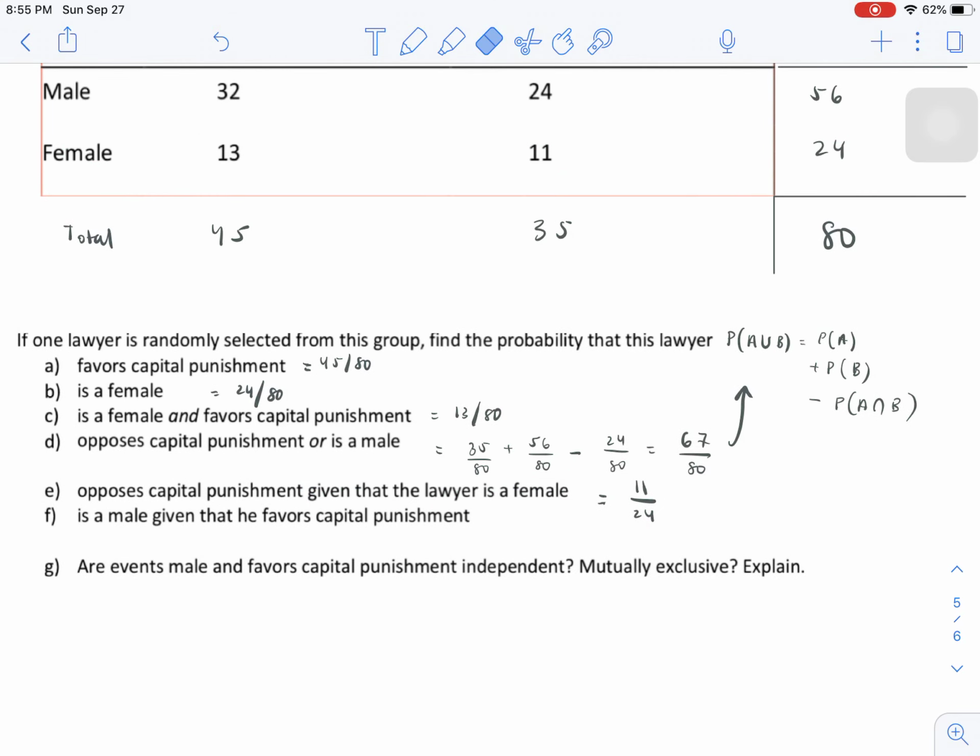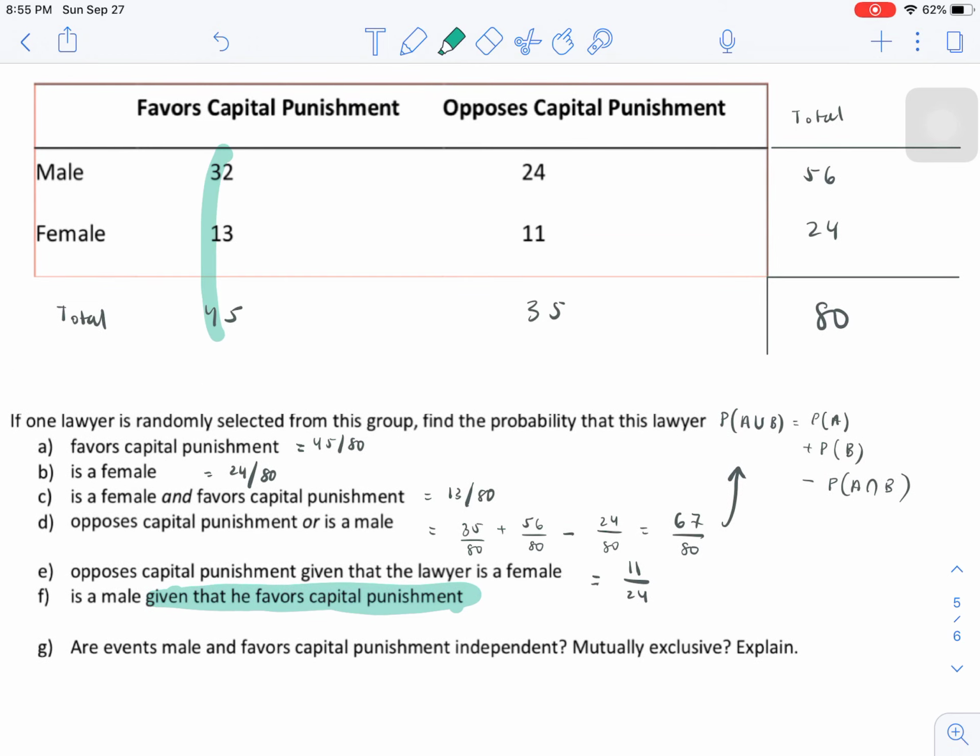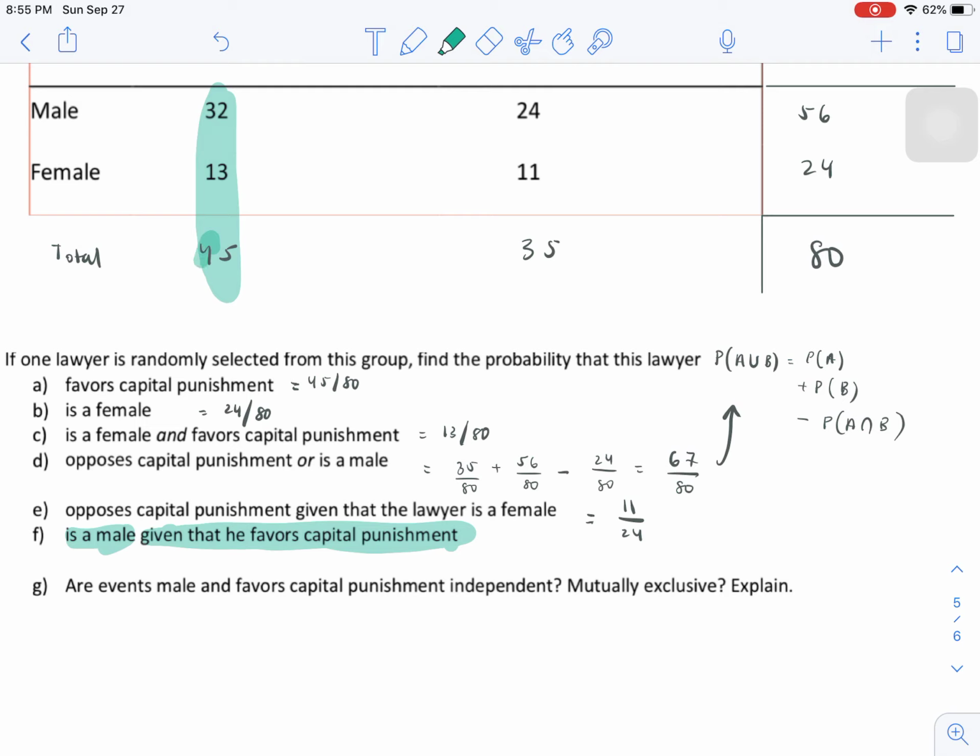Now let's answer a similar question. What's the probability that a lawyer is male, given that they favor capital punishment? So now among the lawyers that favor capital punishment, so among these 45, how many of them were male? What's the probability that, given that you favor capital punishment, you're male? So there are 45 total lawyers who favored capital punishment. Among those 45, 32 were male.